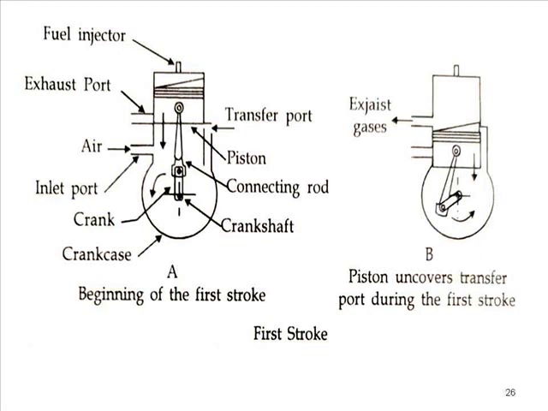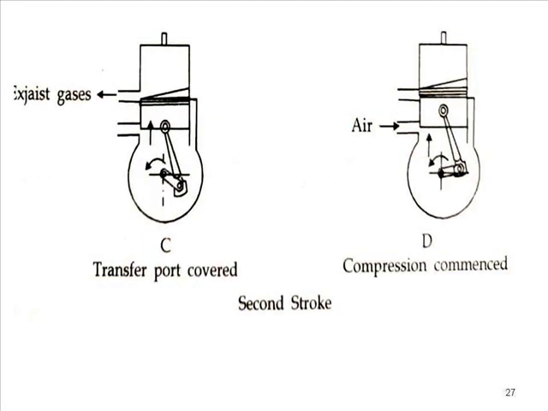And you can see in figure B of the first stroke, the fresh air will start to enter into the engine cylinder through the transfer port. So now exhaust gases are leaving from one side and the fresh charge starts to enter from the opposite side. On one side the exhaust is completing, and on the other side the suction or cleaning process is starting. You can see the second stroke, where the exhaust gases are leaving and fresh charge is entering from the other side. So the scavenging process is completed.